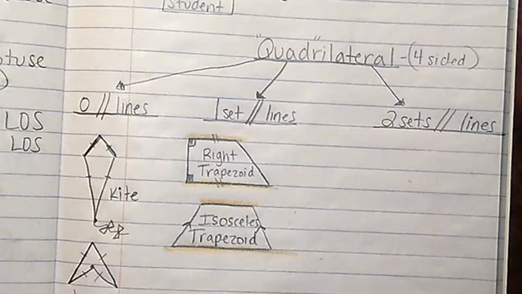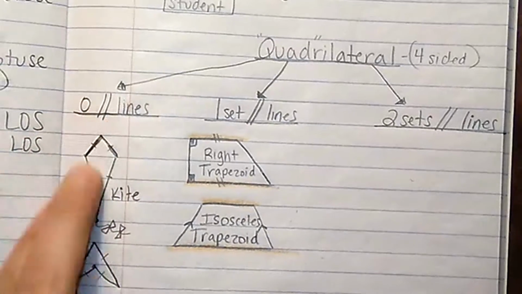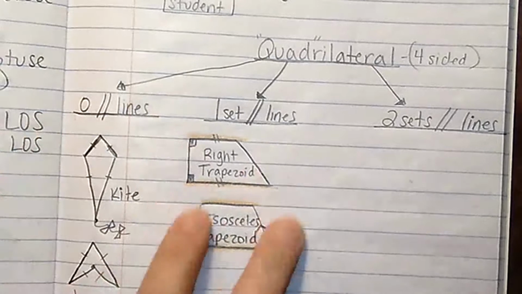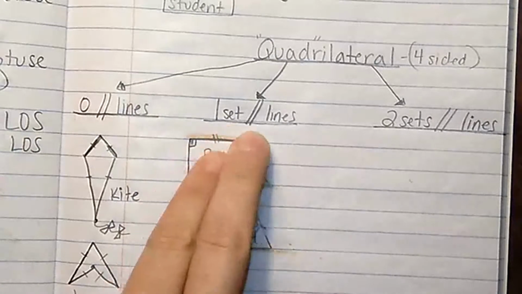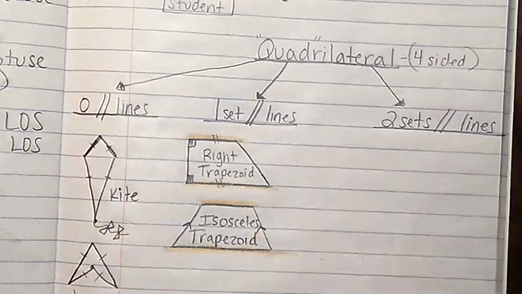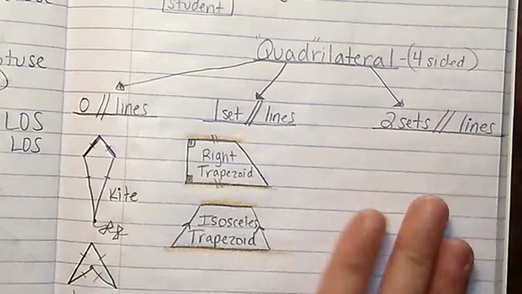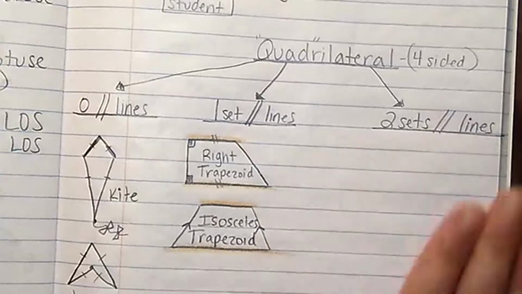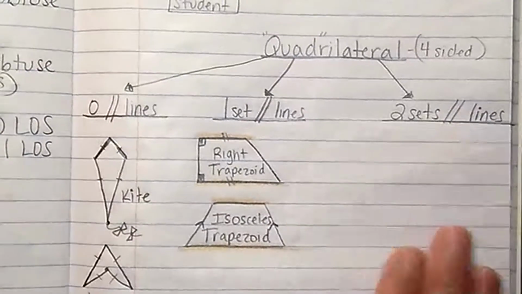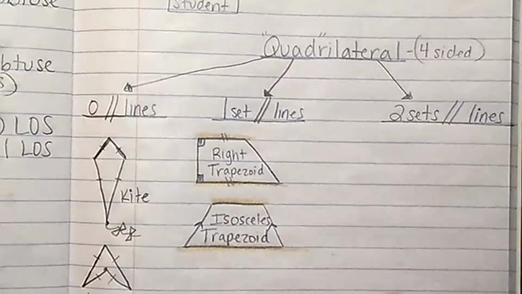Next, so this is one branch. These all have no parallel lines. This is our second branch. We have one set of parallel lines. Lastly, over here, we're going to have two sets of parallel lines. This is the one where we need to do our most focusing. We're going to need to remember this area over here.